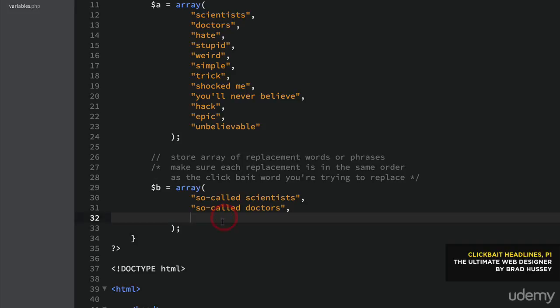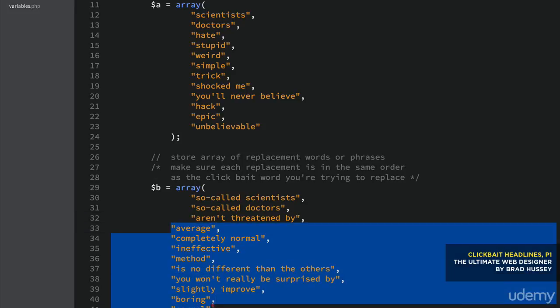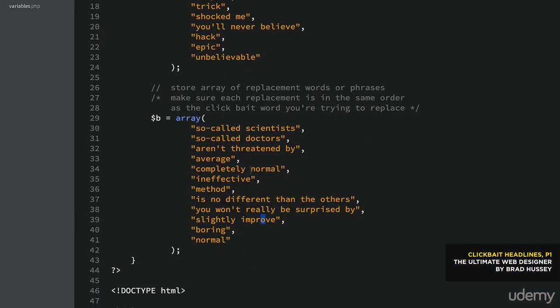I'm just going to go ahead and paste those in here, and you can copy them out. Average, completely normal, and effective method is no different than the others. You won't really be surprised by. These all correlate with the values up here, or at least they will. So make sure they're in the same order.